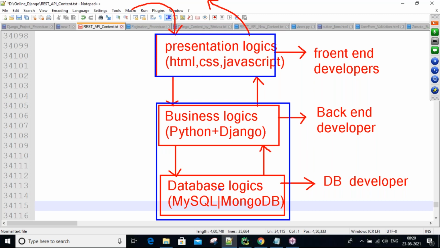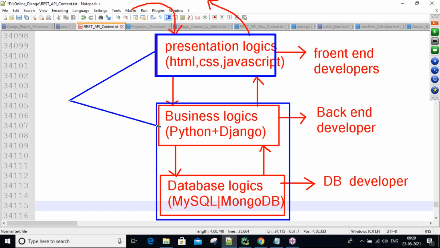Now, one point to remember here. Some people only develop presentation logic and don't know about the back end. In MNC companies, some people work only on the front end side; we call them front end developers. Some people work only on the business side and don't know about the presentation; we call them back end developers. Some people work only on the database; we call them DB developers.